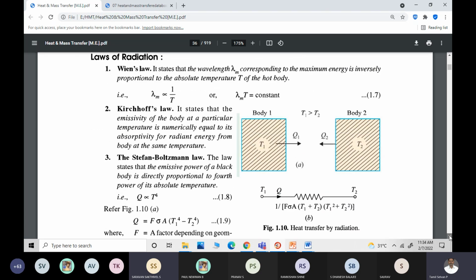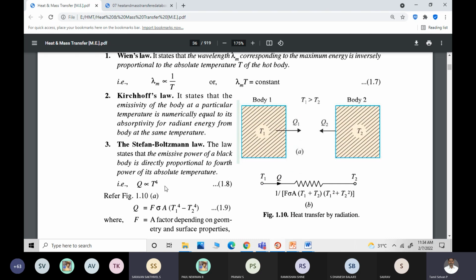Stefan Boltzmann law says Q is directly proportional to T power 4, or Q equal to F into sigma into area into T1 power 4 minus T2 power 4. For example, if one body is at 1000 degrees C, then the other body may be at 30 degrees C or 40 degrees C or 100 degrees C, whatever it may be. If the temperature difference between the two bodies is greater than 100, then you will be having heat transfer by radiation also, which depends upon the shape factor.